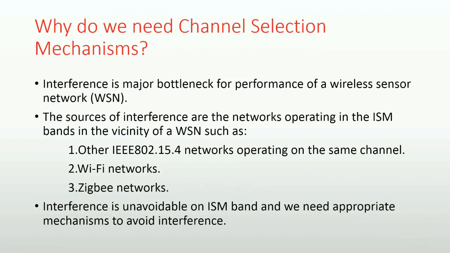So why do we need channel selection mechanism? The IEEE 802.15.4 uses the license-free ISM band for communication. At present, wireless LAN, Bluetooth, Zigbee networks are competitors in the 2.4 GHz band of the ISM band. In future, we can expect further overlaps as ISM band is going to be the host of numerous technologies. As a matter of fact, interference is unavoidable on ISM band and appropriate mechanism need to be devised to ensure feasible coexistence among the technologies.